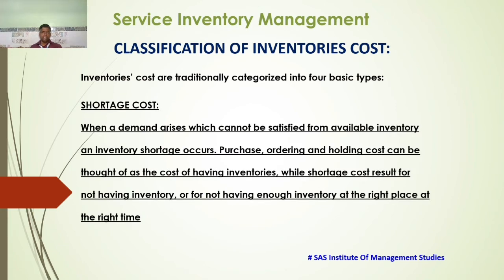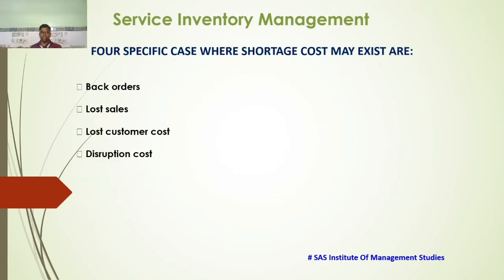Now the shortage cost. When a demand arises which cannot be satisfied from available inventory, an inventory shortage occurs. Purchase, ordering and holding costs can be thought of as the cost of having inventories, while shortage costs result from not having inventory, or not having enough inventory at the right place at the right time. So this was the shortage cost. Friends, four specific cases where shortage costs may exist are back orders, lost orders, lost customer cost and disruption cost. These are the four specific cases where shortage costs may exist.